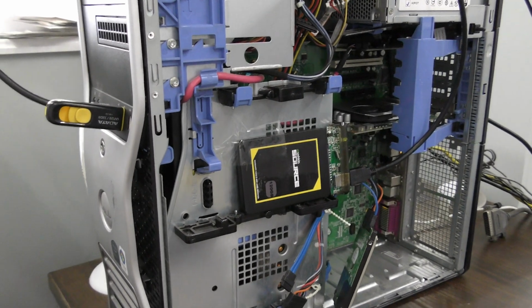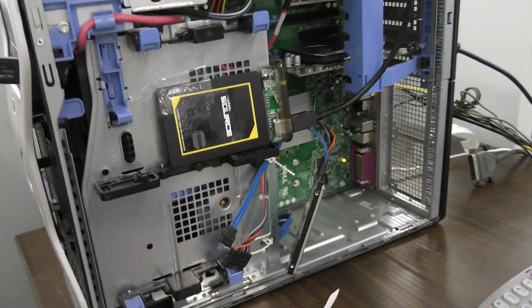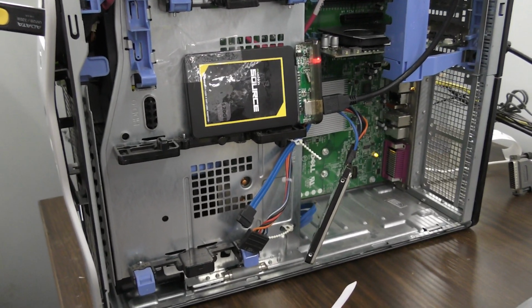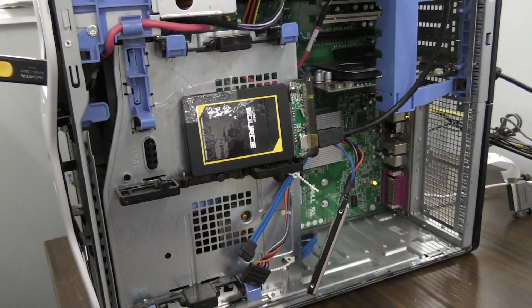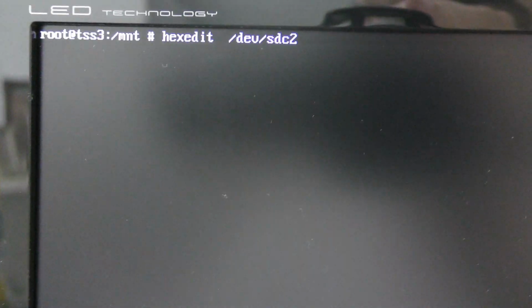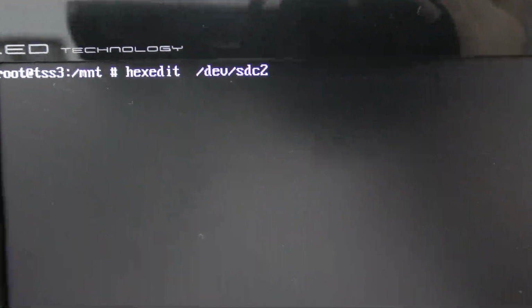So, I come in, I run check disk, it says that the boot sector is corrupt and unreadable, so it has to use the backup boot sector. I want to show you what I see whenever I get on this computer and pull up the boot sector for the partition that Windows is installed on.